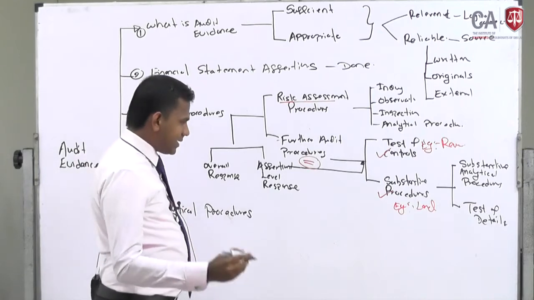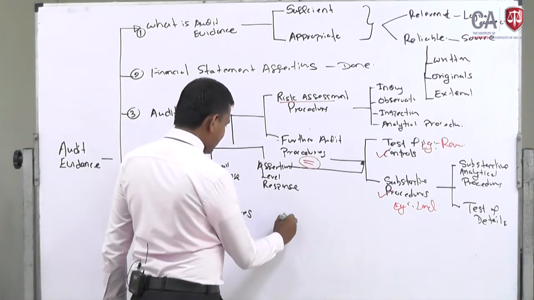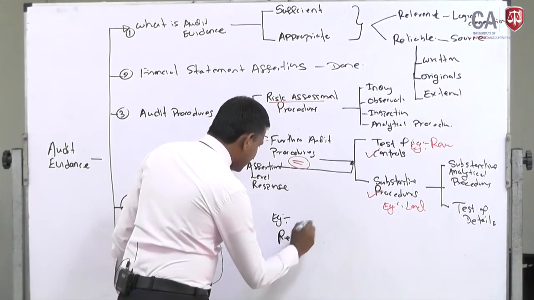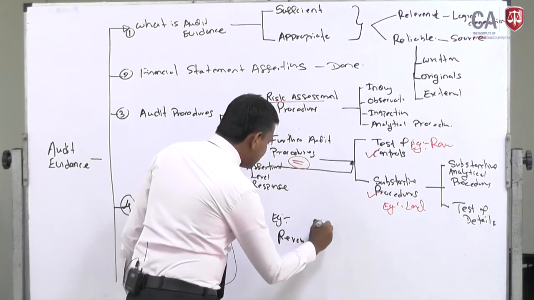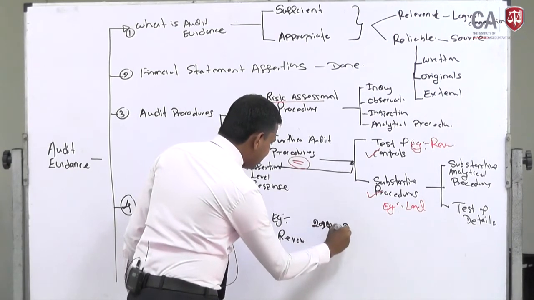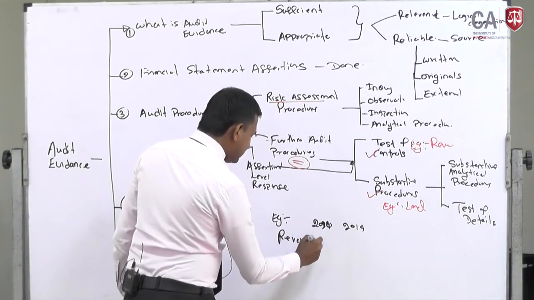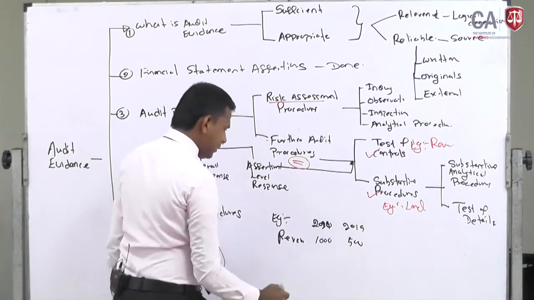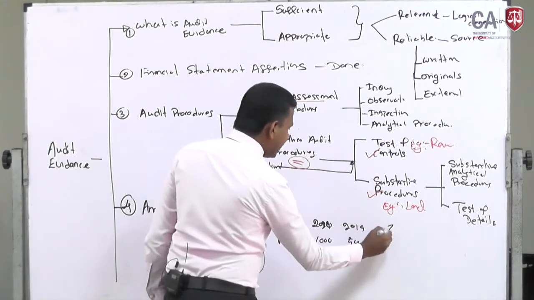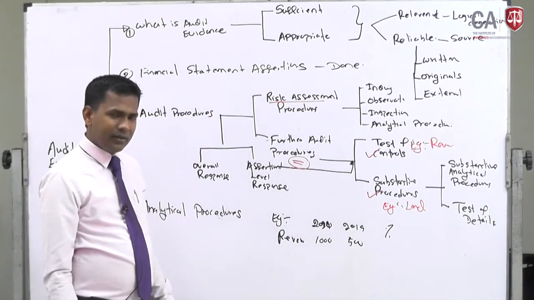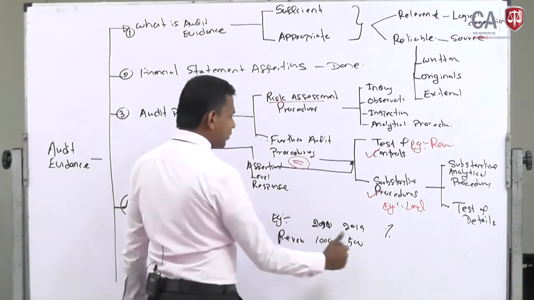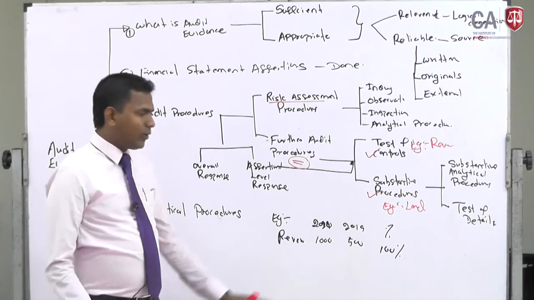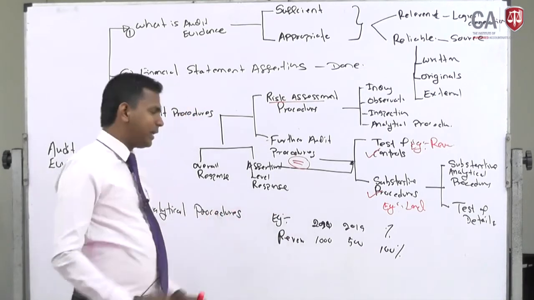For example, I will tell you one example. The company will say revenue 2020, 2019, right? This year revenue is 1000 million, last year revenue is 500 million. An auditor always looks at the percentage of increase. You see, the 500 has become 1,000, which means there is a 100% increase. Now the auditor calculates these differences compared to the previous year.